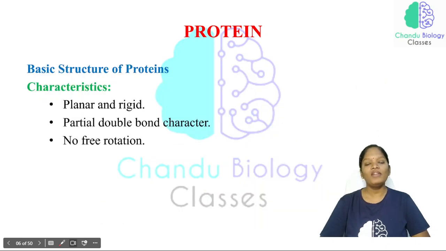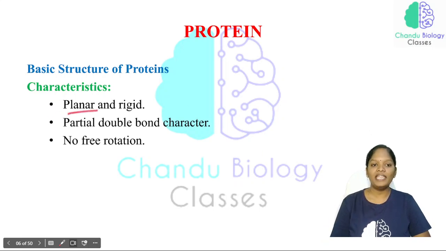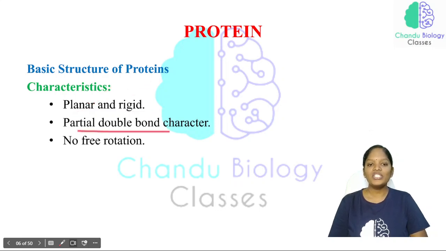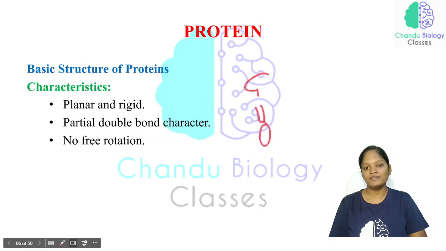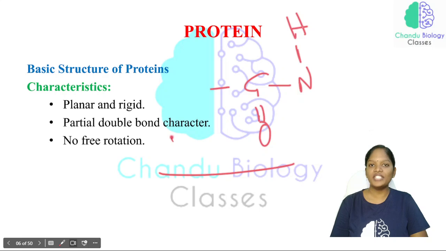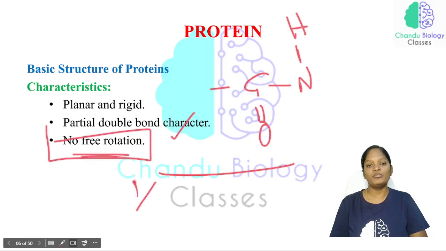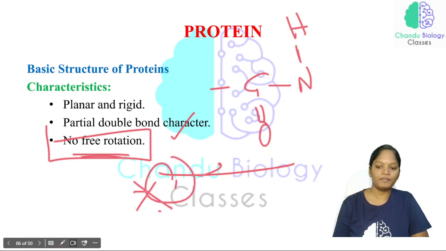Now, what will be the characteristic features of the protein? The important characteristic features will be planar and rigid. Planar in structure and rigid. Okay, so this is the structure of the protein, and partial double bond character. So we are having a partial double bond character, no free rotation. So this is very, very important. Proteins have no free rotation.